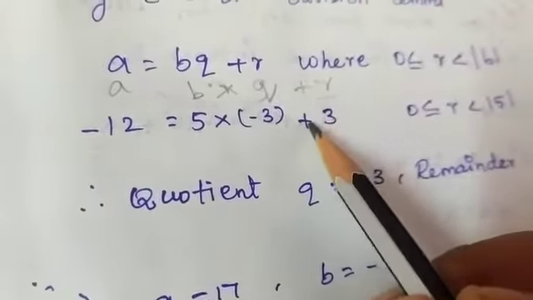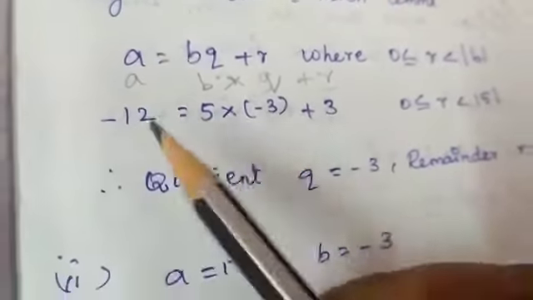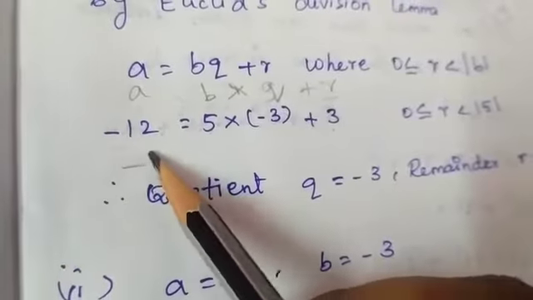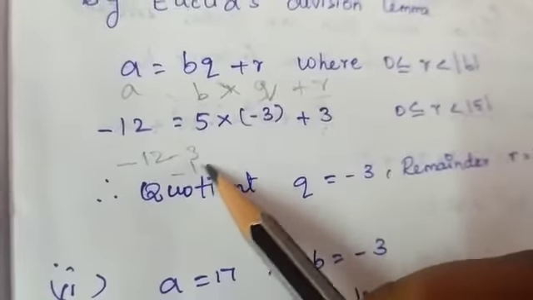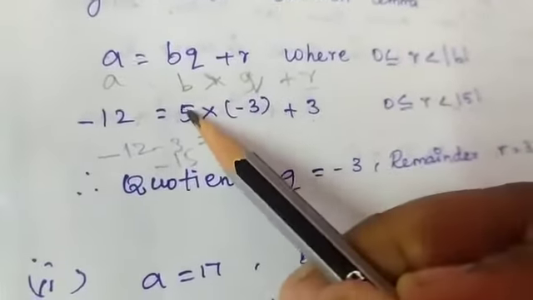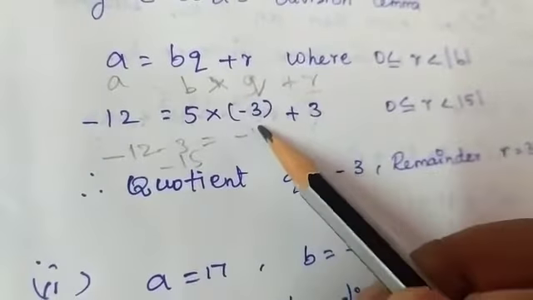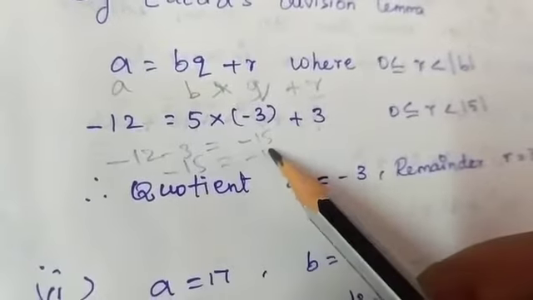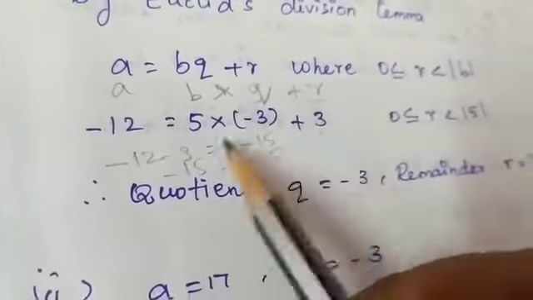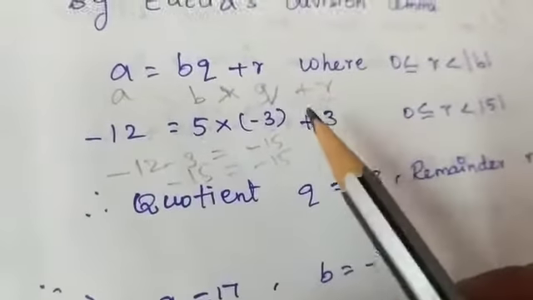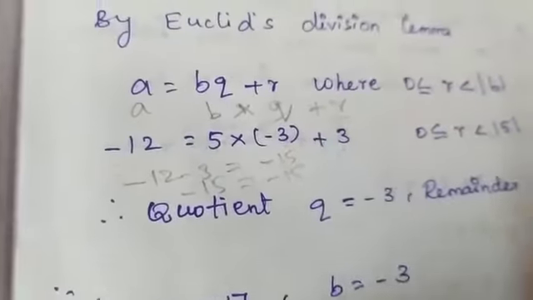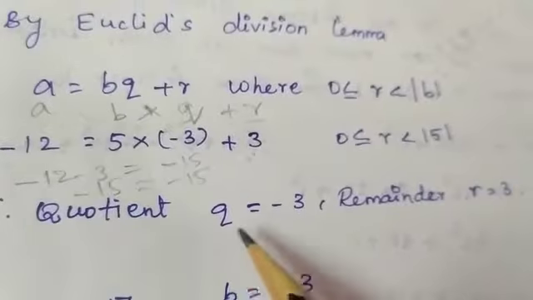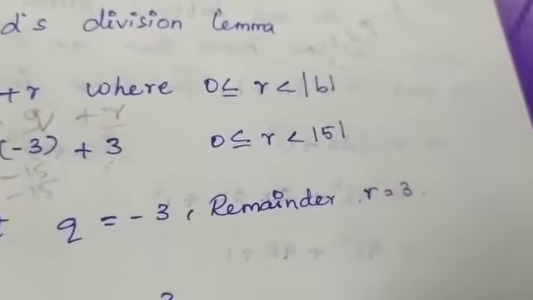So this plus 3, when it goes that side, it will become minus 12 minus 3, which will be minus 15, and this is equal to 5 into minus 3, which is minus 15. So minus 15 equals minus 15. Both sides should be equal. We have made it equal. Then these will be the values of Q and R. So you can note that quotient Q is minus 3 and remainder R is 3.